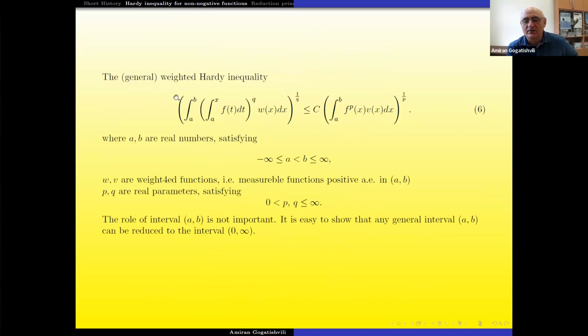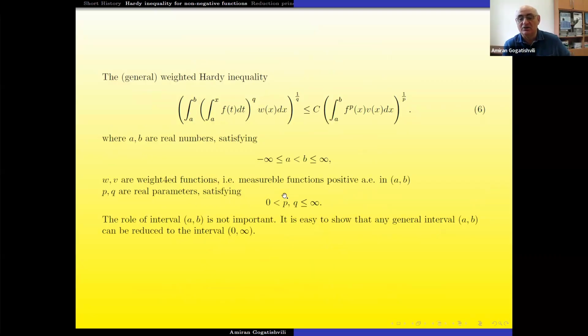And okay, now it is formulated for weights. Before, only a power weight was used, and now I put in the weight. q is, in my case, a positive constant, and some authors also consider negative. And in my talk there will also be some negative powers.